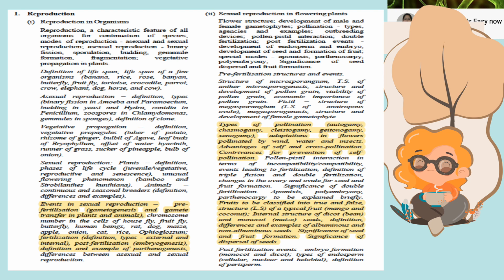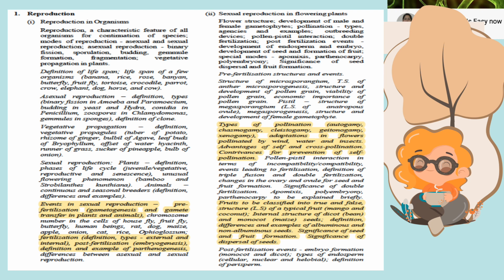Moving to the syllabus. Now the first unit is reproduction. The highlighted portions in the slide are the deleted portions from your syllabus. I have taken the original syllabus and highlighted the portions which are deleted in the reduced syllabus. If you want the whole hard copy, you can also save this video and watch it again and again and mark it in your syllabus. Or if you want to take a print of the hard copy, I have given the link in the last slide. Please watch the video till the last.